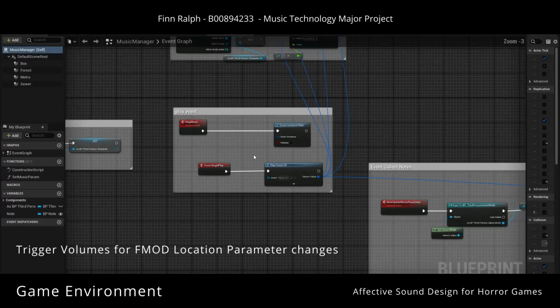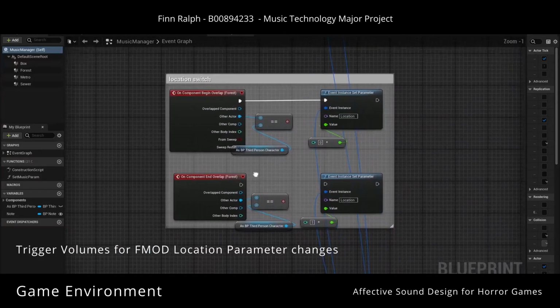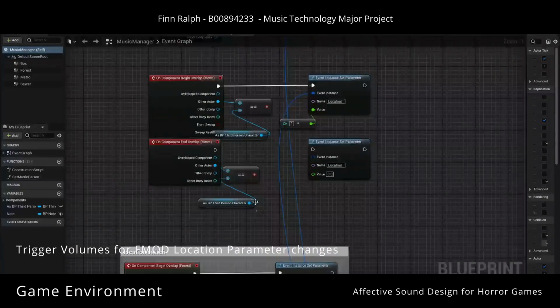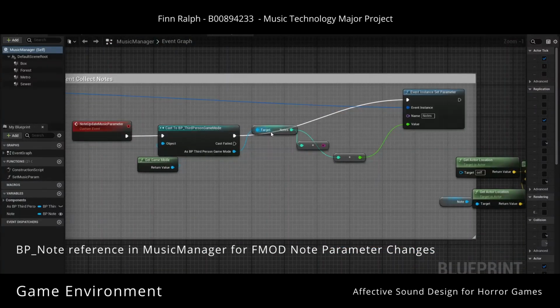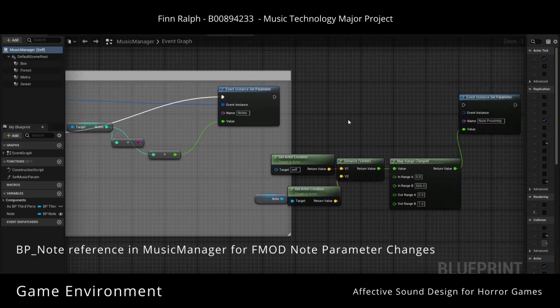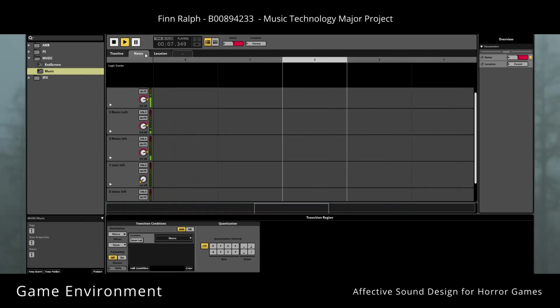In Unreal Engine, this was set up in a Music Manager blueprint, which triggers music when the game begins on event begin play, and it switches location parameter when the player overlaps on the trigger volumes. A separate note system is set up, and the Music Manager gets a reference to how many the player has collected, and it triggers the event instance set parameter, which in turn triggers the parameter in Fmod.